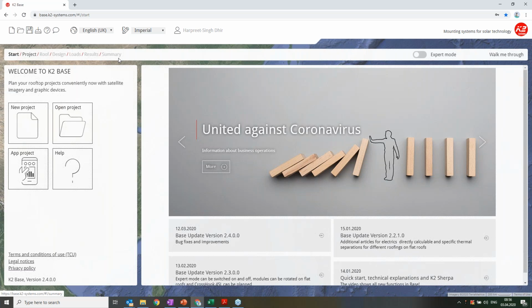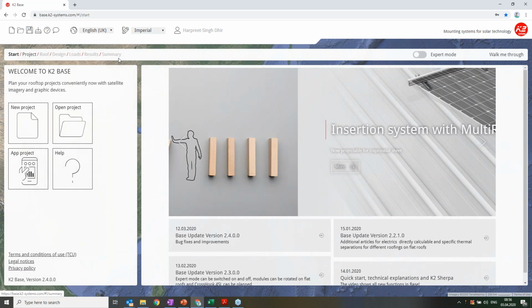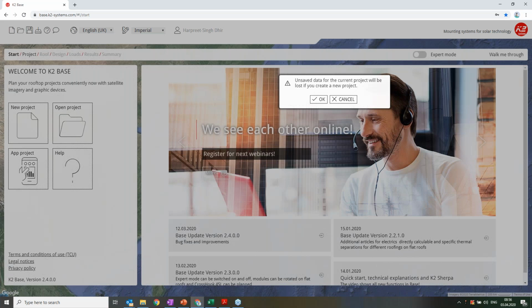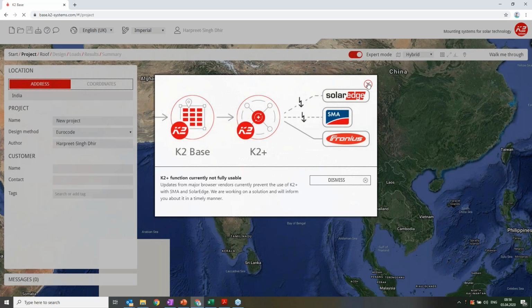So, first step, begin with the project. What I will do here is click on this new project. It will ask me if I've done something, I just click on OK. Click on this. Normally it will automatically detect wherever you are sitting. Since I'm sitting in India, it automatically chose the location India.